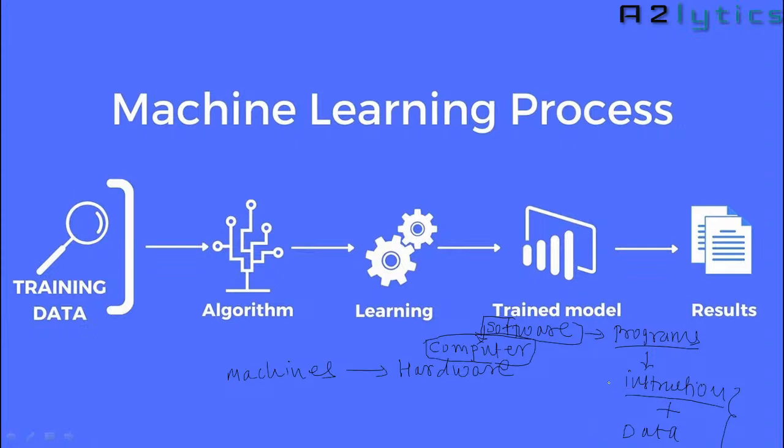The software will be trained by using historical data, and once the software gets trained, we are going to use that trained software for operating the machine. This process is called machine learning.